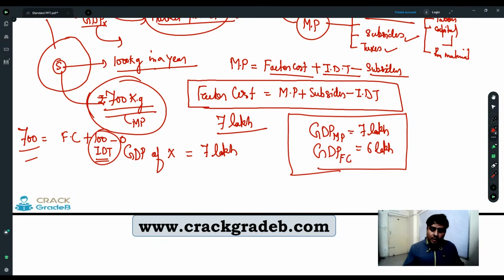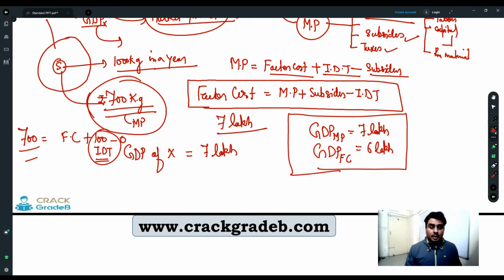Now, it's very important to keep in mind what factor cost and market price mean. It means that a country is generating 7 lakh rupees of income, including taxes, right?